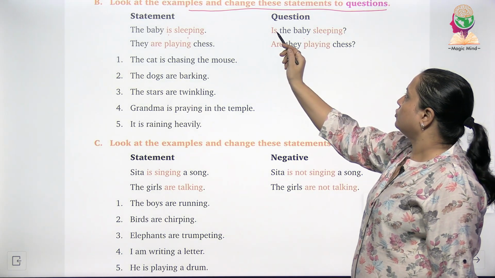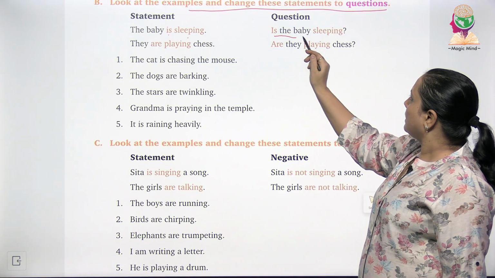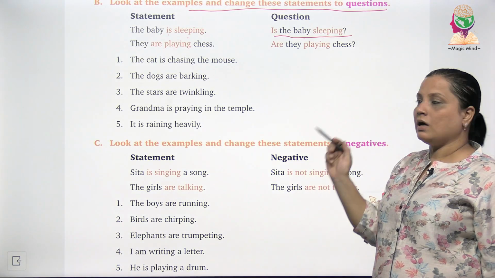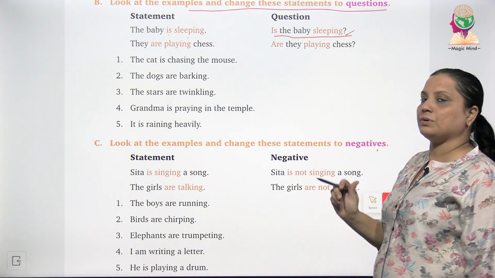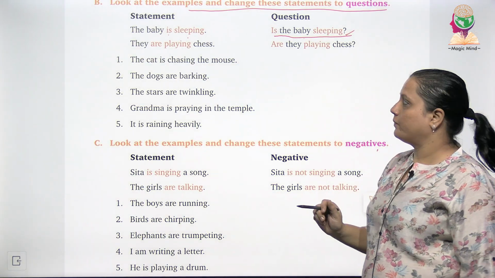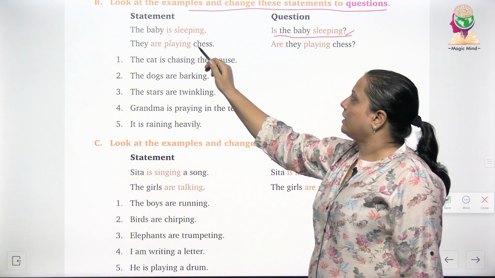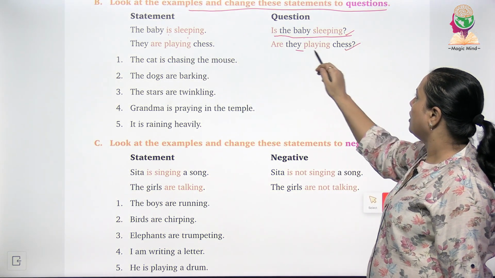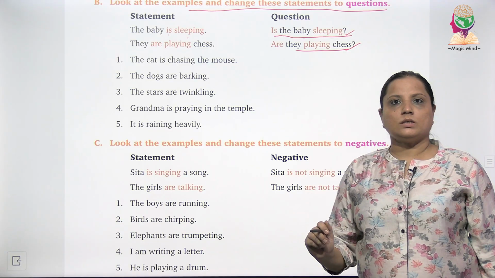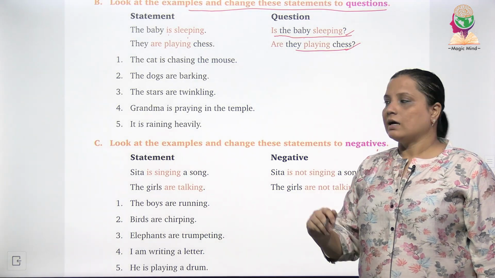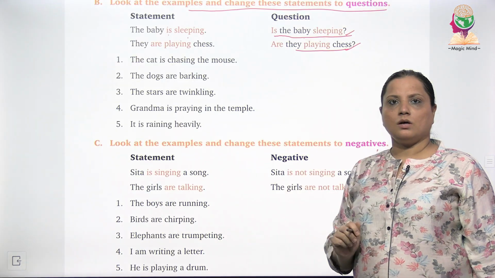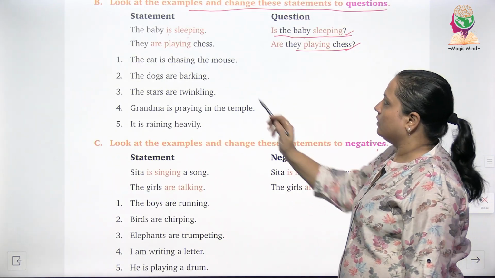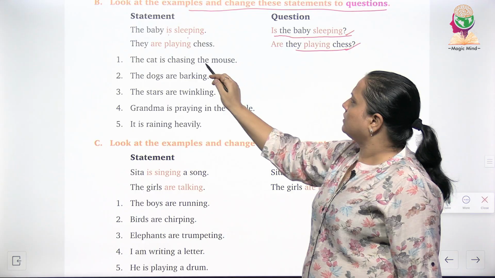तो sentence change होके question form में बन गया, is the baby sleeping, and the question mark has been put at the last. They are playing chess. Are they playing chess? So this is the question form of the statement. Now similarly, let's do the other statements. The cat is chasing the mouse.